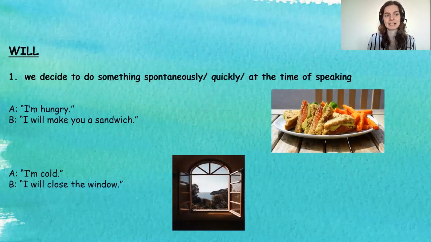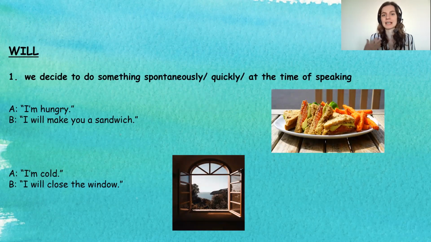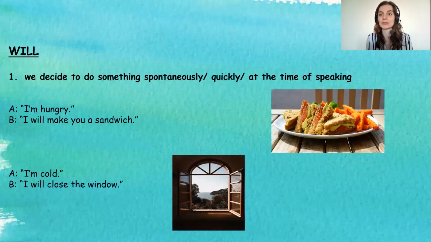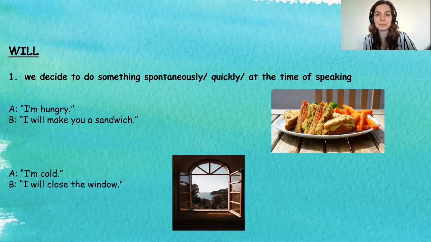So the first situation in which we use this will tense is basically when we decide to do something really quickly or very spontaneously, even sometimes at the time of speaking. All right, so a very quick, very spontaneous decision that you make about your future.